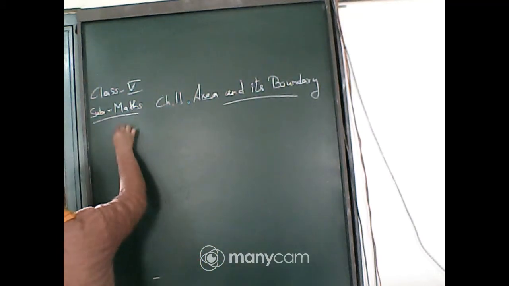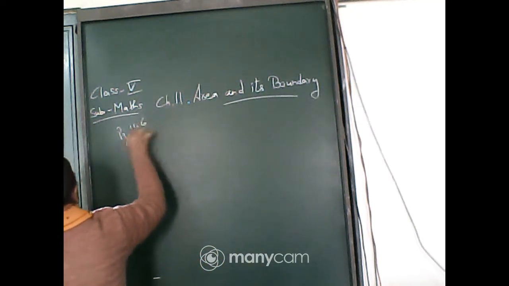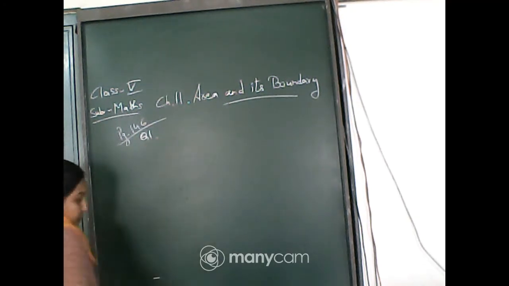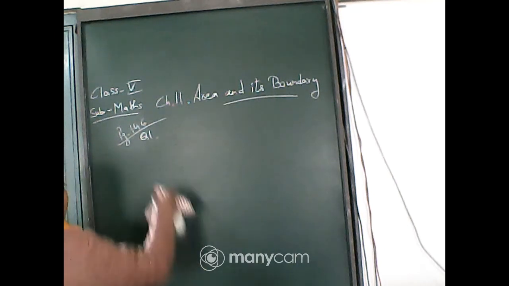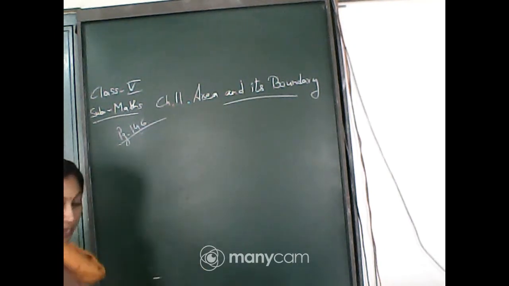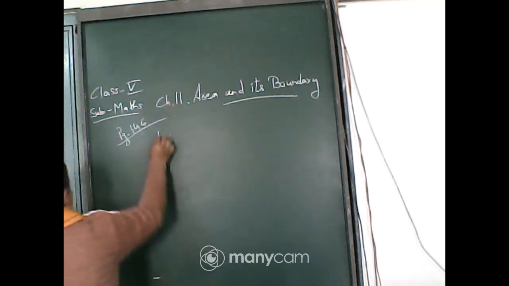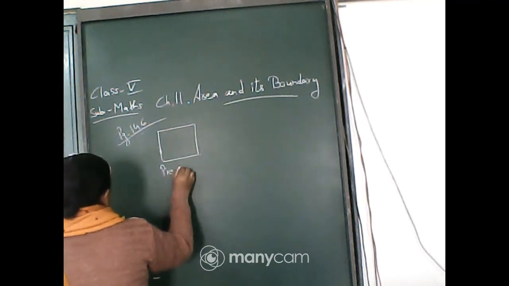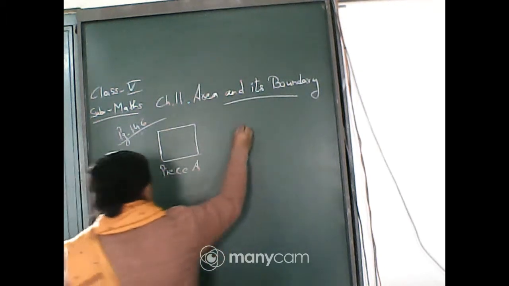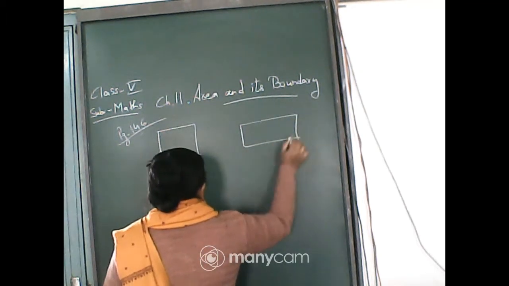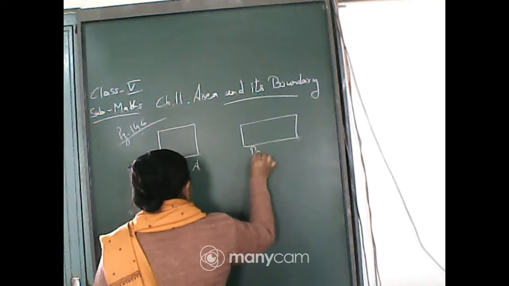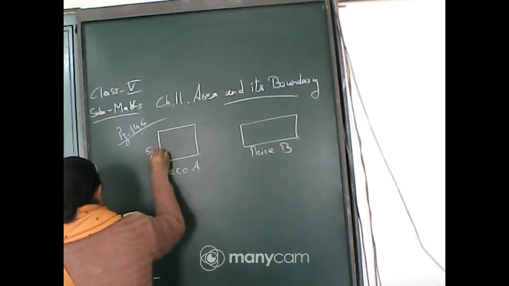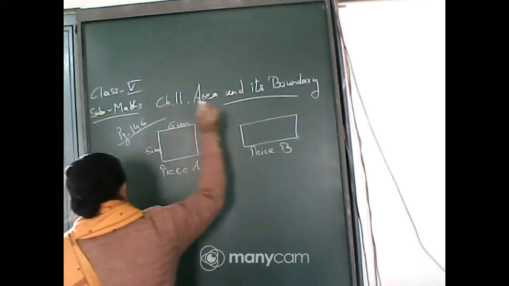This is page 146. See, there are two pieces given, piece A and piece B. For piece A, this is given 5 centimeter, this is given 6 centimeter.